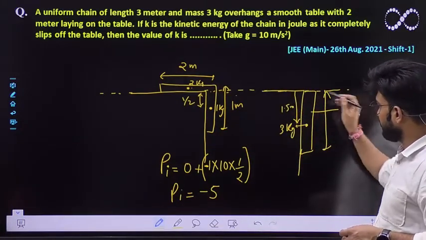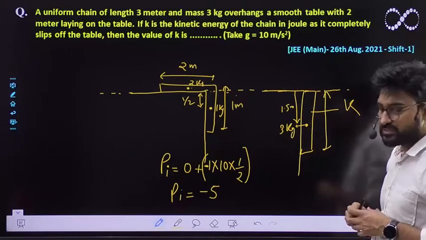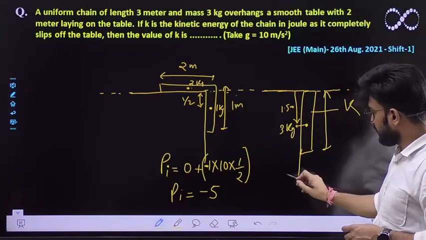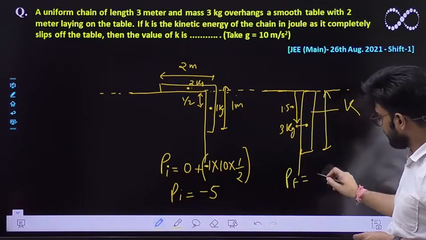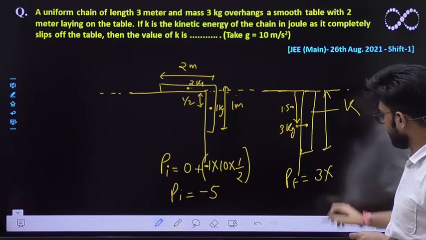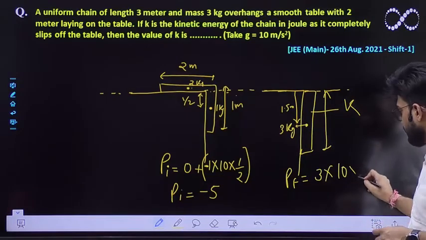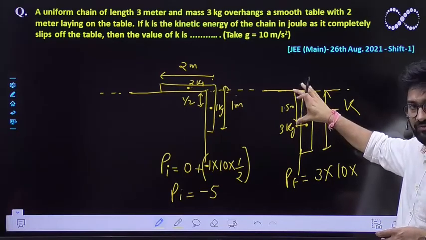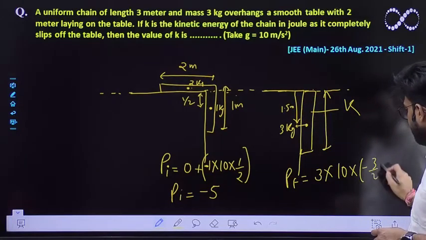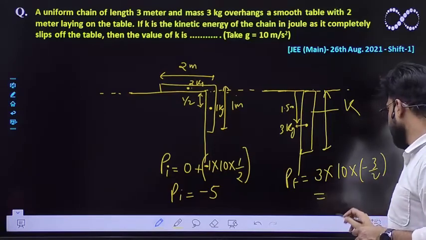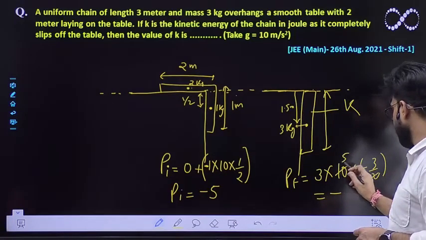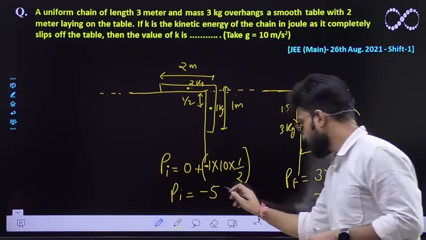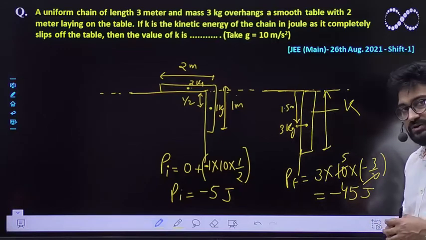This is a scenario in which it is about to slip off, so this is the final situation. The final potential energy can easily be calculated as the mass of the whole system, m into g into h. This distance is minus 1.5, so it would be equivalent to minus 3/2. So eventually you'll be getting 3 into 15, so you'll be getting 45 joule. So this is the final potential that you are getting.